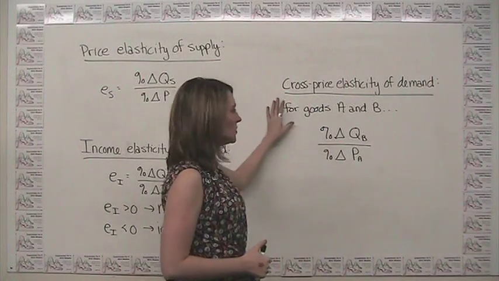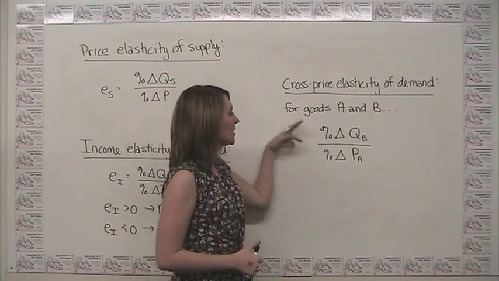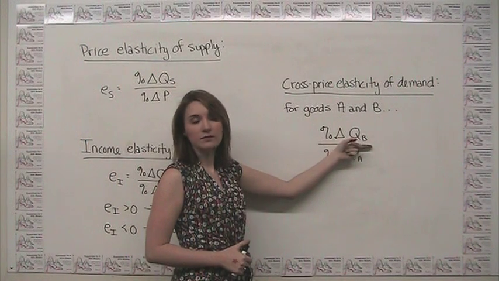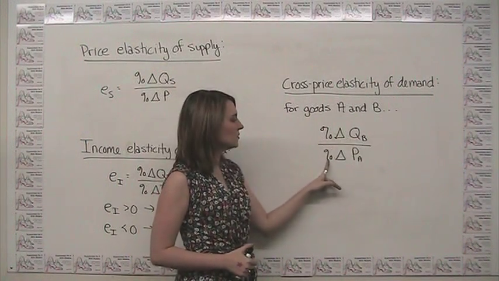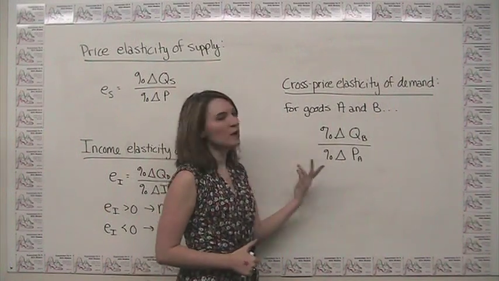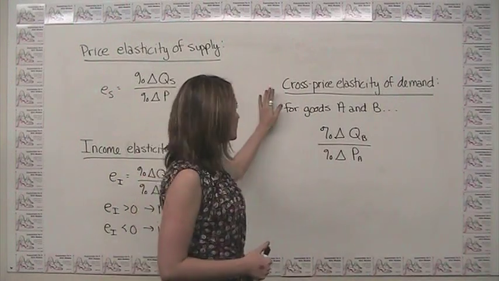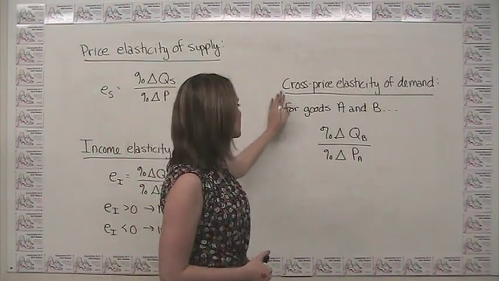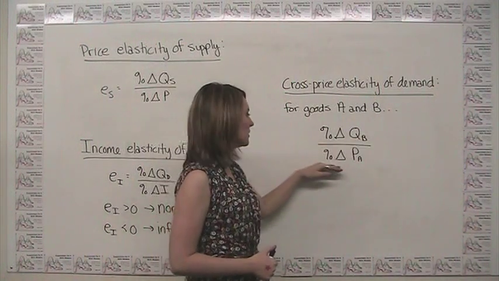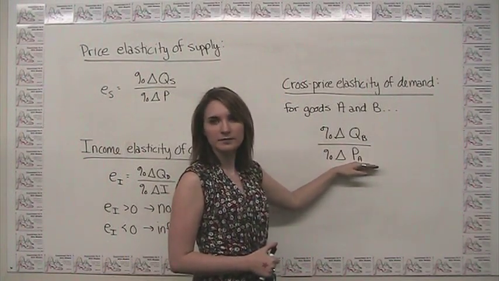So say we have two goods A and B here, we define the cross-price elasticity of demand as the percentage change in the quantity demanded of the second good, or good B, in response to a percentage change in the price of good A. So to put this in more concrete terms, let's think about, for example, Coca-Cola and Pepsi. This cross-price elasticity could represent, well, what is the percent change in the quantity demanded of Pepsi for a given increase in the price of Coca-Cola?